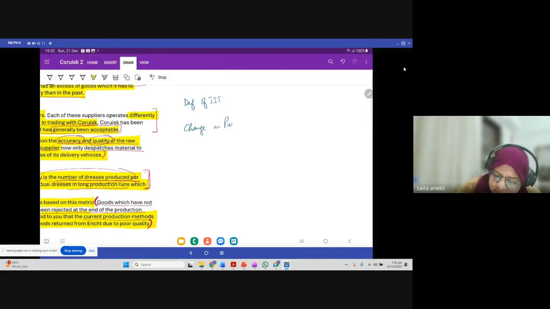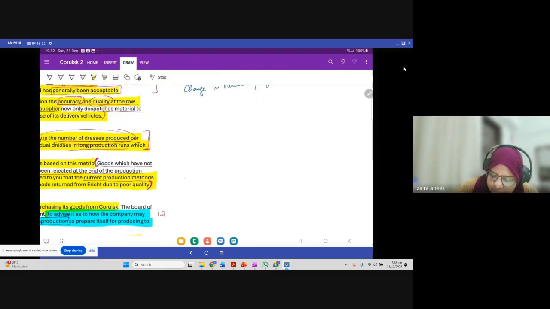Change in purchasing system or approach, whatever heading you want to put. And then you have to focus on change in production method, or maybe you can write production. That's it. It will cover all.